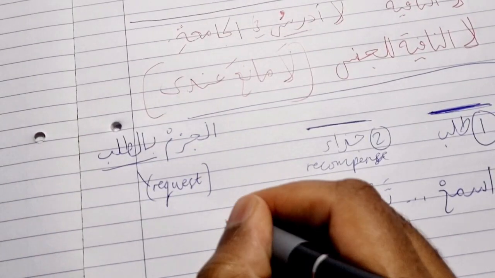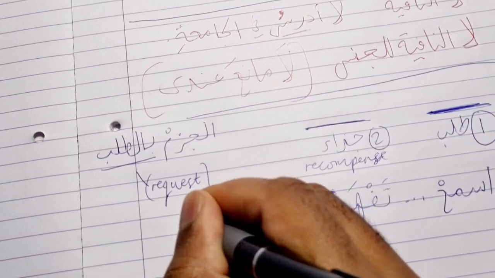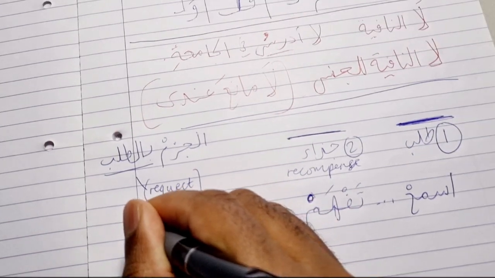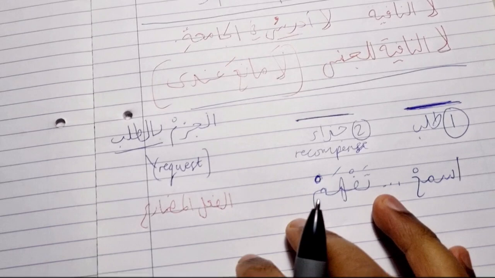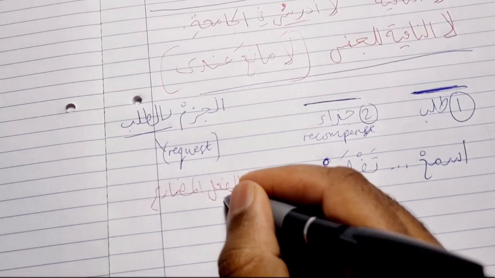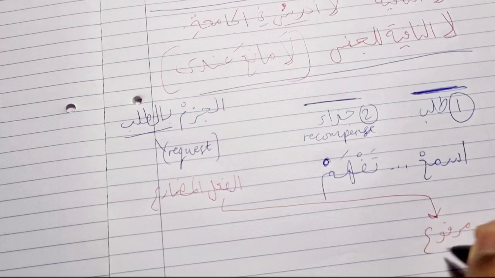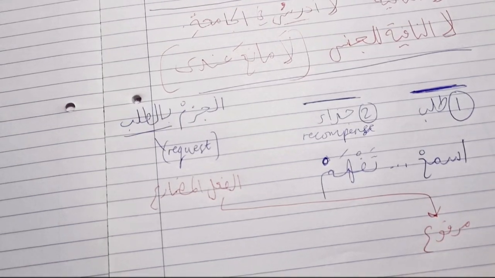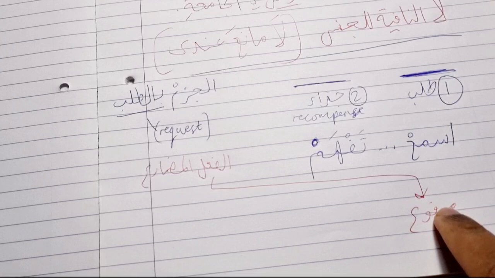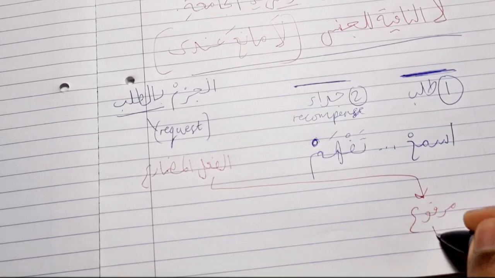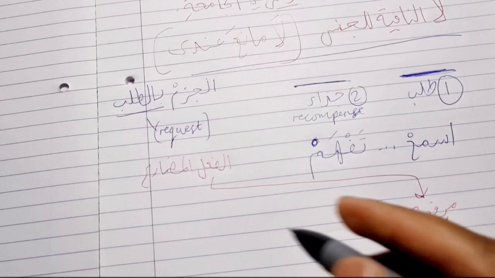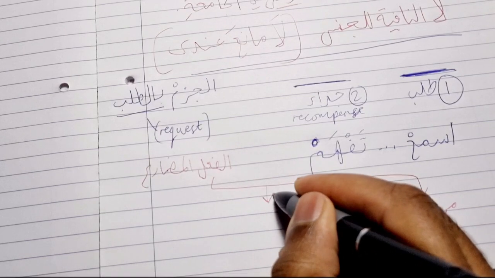So the fi'l mudari' has 3 states. It's either marfu', and this is the asl. The origin is that the fi'l mudari', whenever you see it, it's marfu'. That's the asl. And then it becomes mansoob